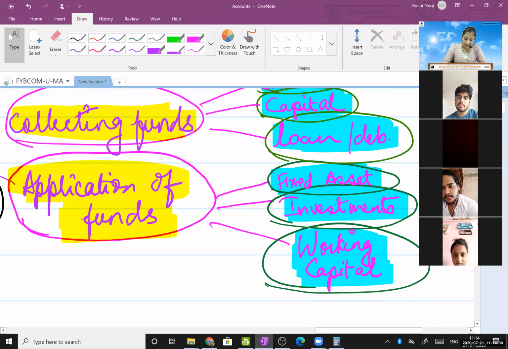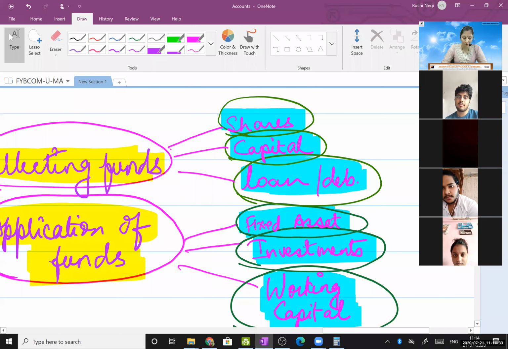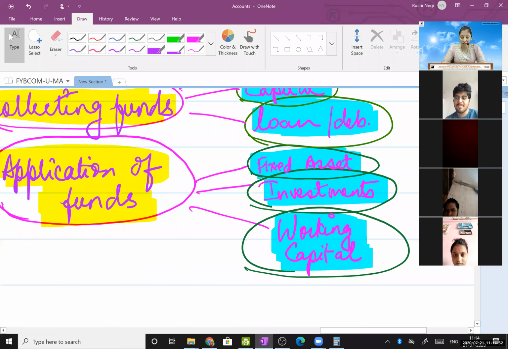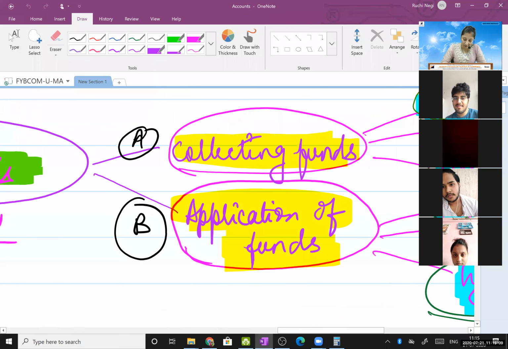Okay. So, ये सब answers आप लोग ने मुझे दिए थे. I had asked you from where do you get money into business. So, you all gave these examples: some students said, ma'am, through issue of shares. Some said through capital, our own capital. Some said that through bank loan we can get money into business, through debenture loan we can get money into business. And then application of funds. So these are the places where this money is invested: by purchasing fixed assets for the business, by investing in long-term investments of the business, and by creating working capital for day-to-day activities of the business. Clear till here to everyone, right?